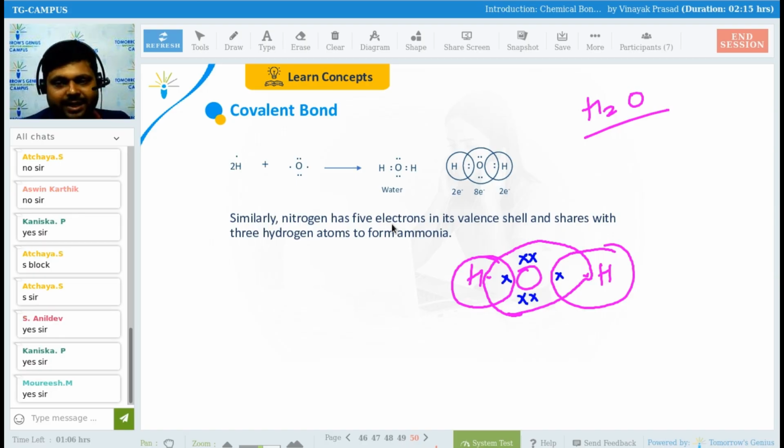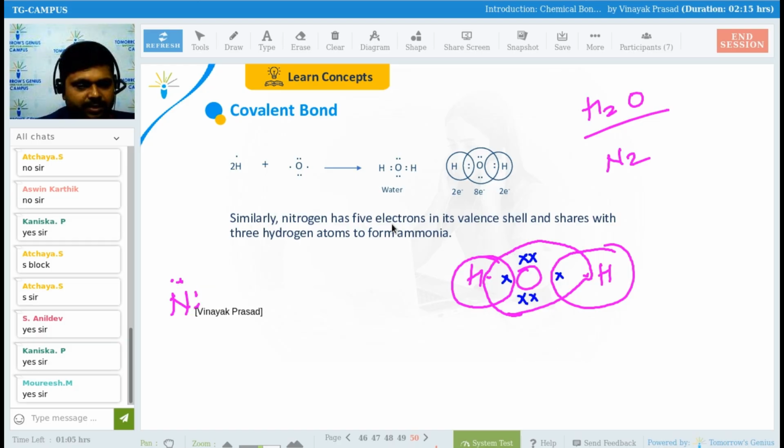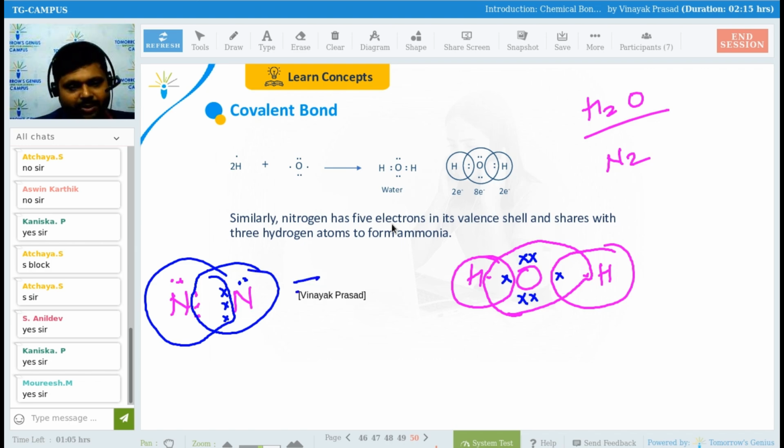Similarly, nitrogen has 5 electrons. If I have to draw the N2 molecule, how will it be formed? See, how many electrons are there in the outermost shell of nitrogen? 5 electrons. Yes or no, guys? So see, 2 electrons here I am drawing, and 3 electrons here, right? Again, 3 electrons of this nitrogen I am drawing with cross marks, right? Getting my point? And this will be shared. So a triple bond will be formed between nitrogen and nitrogen.